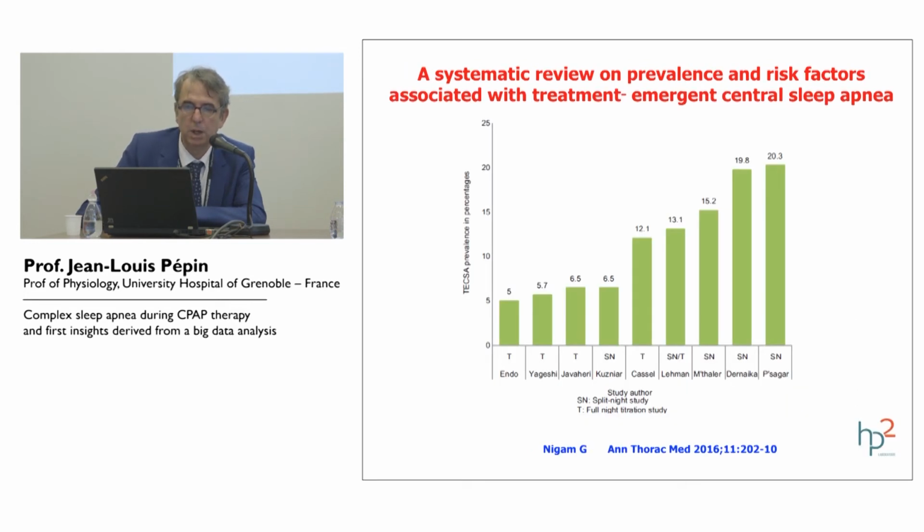The second question is treatment-emergent central sleep apnea. And this is a recent very good review summarizing the existing data. You can see different studies, and you can see that the prevalence of treatment-emergent central sleep apnea is from 5% to 20%, which is obviously a very huge difference.